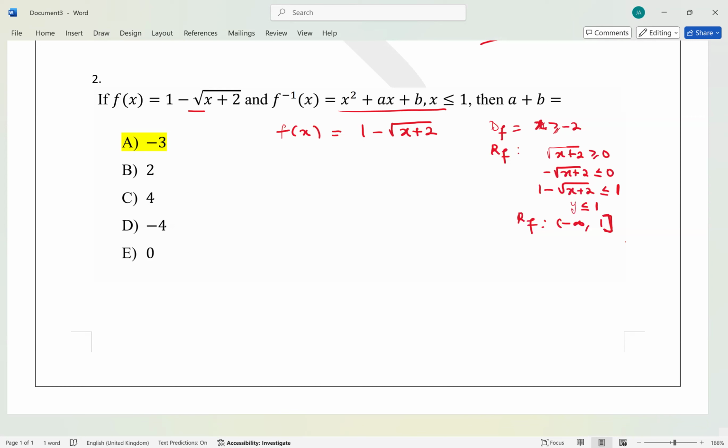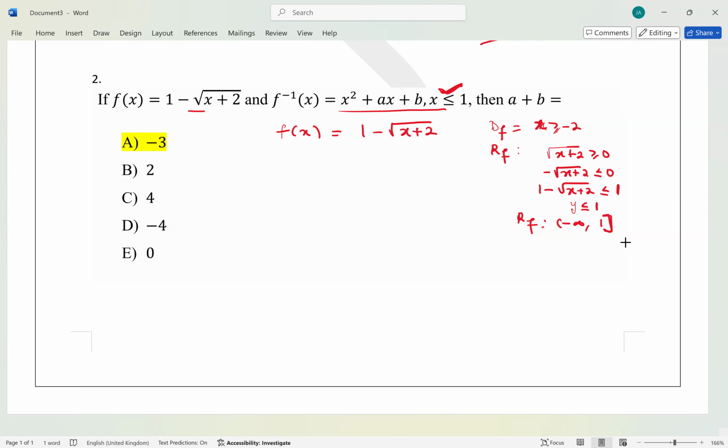But now, let's see, why do we need the domain? Why I'm trying to find the range is simply because look at this condition. This condition is going to be the range of what? It's going to be the range of f, because I know that the range of f is the same thing as the domain of f inverse, right? Okay. So let's try to solve this one now.